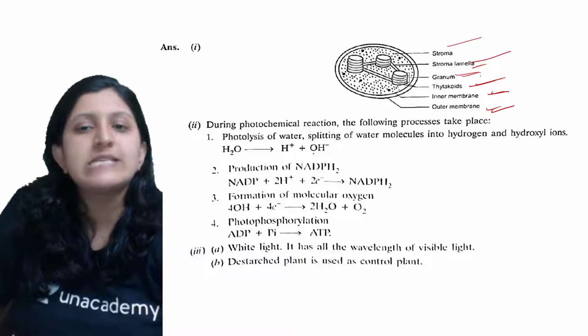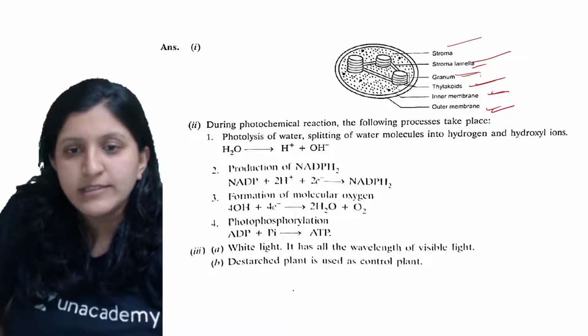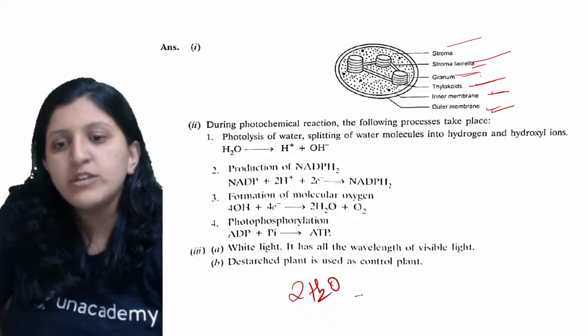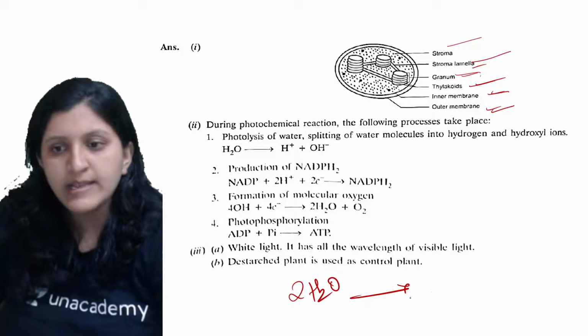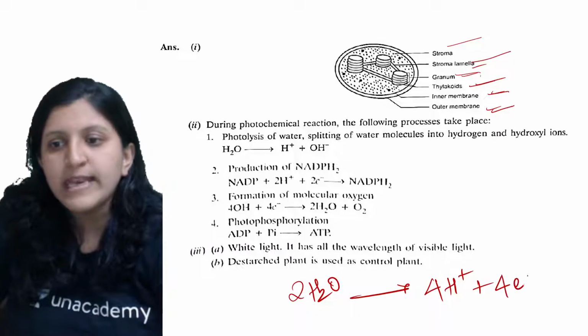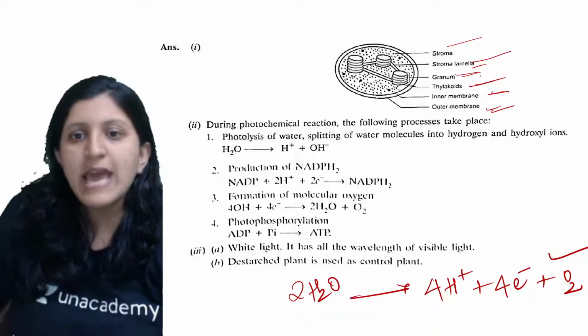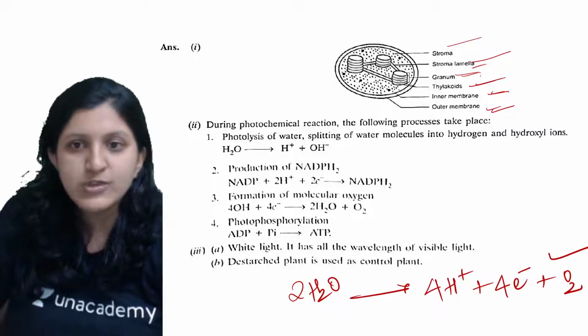Otherwise we can write it like this also: two water molecules break to release four hydrogen ions, four electrons, and there is an oxygen release. So that is photolysis of water.